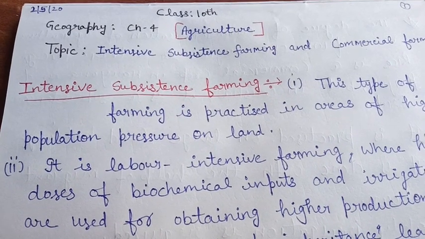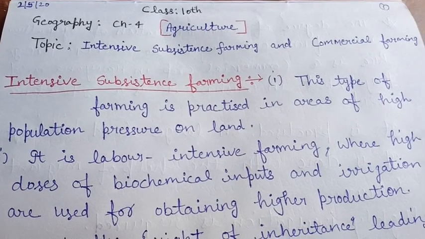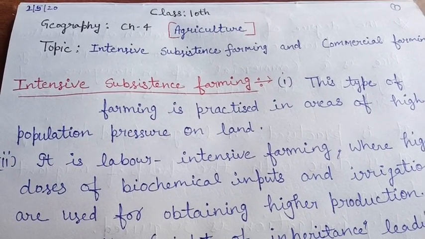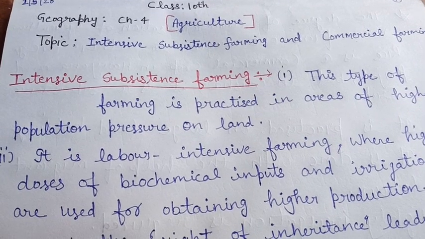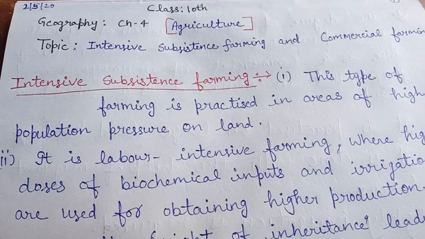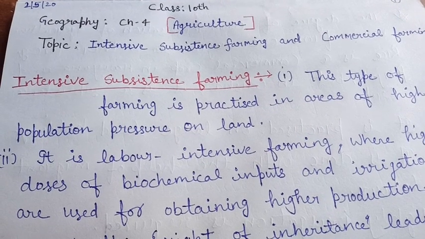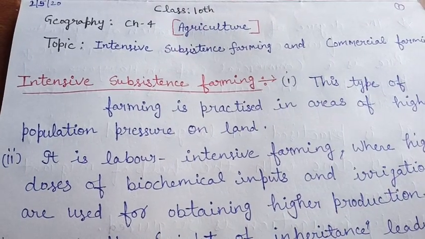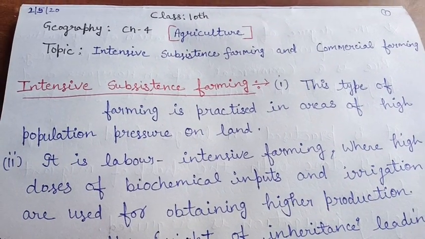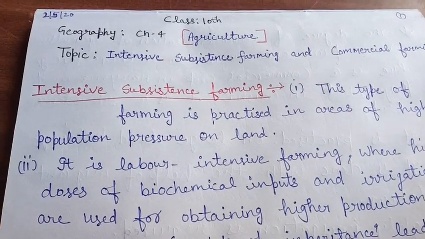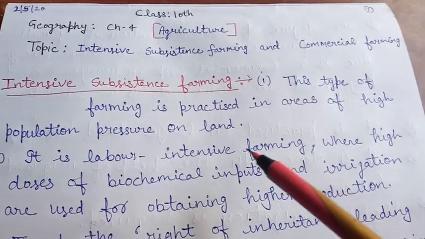Geography chapter 4, Agriculture. In this chapter today we will discuss intensive subsistence farming and commercial farming. In the last video of this chapter we discussed primitive subsistence farming. Today we will discuss these two types of farming. First of all, we are going to read about intensive subsistence farming.